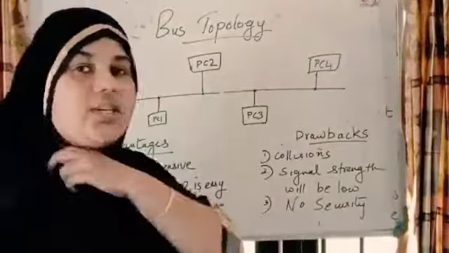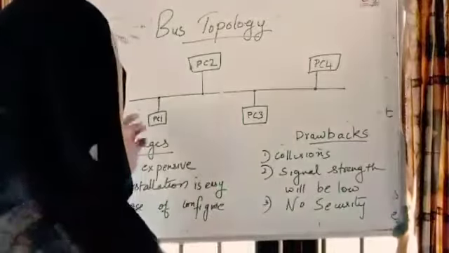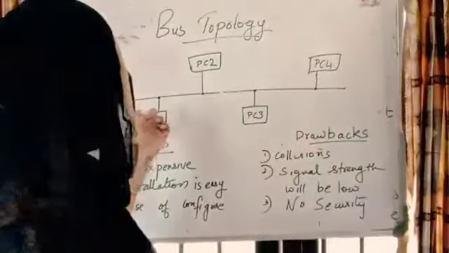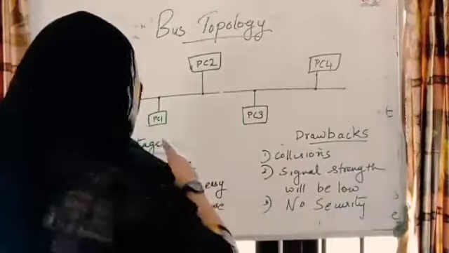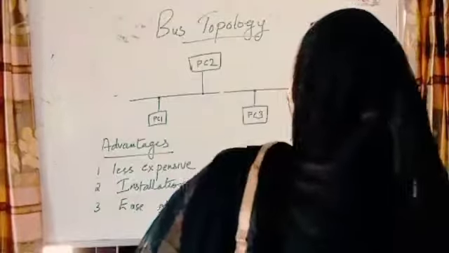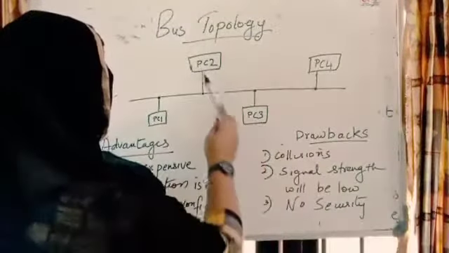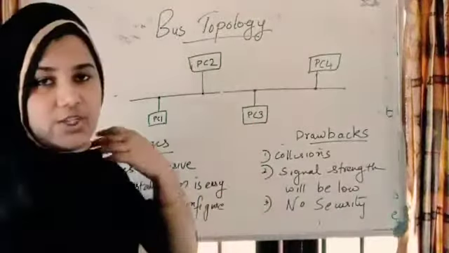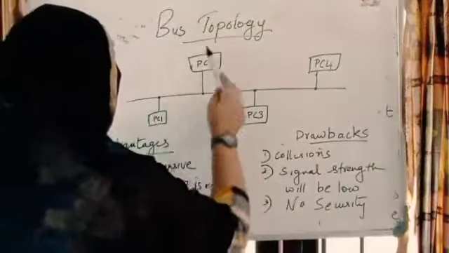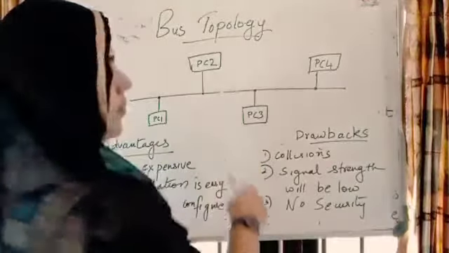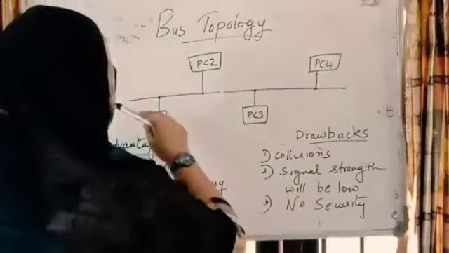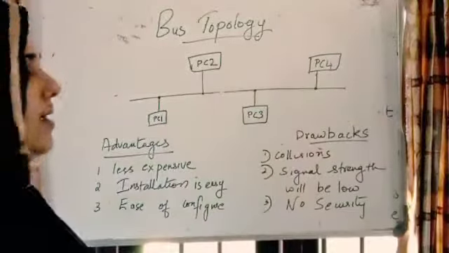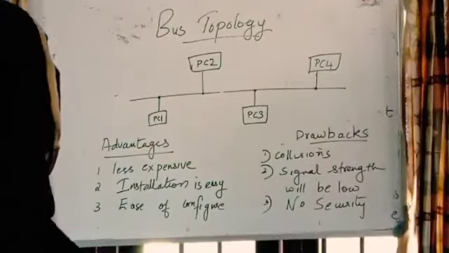Children, we are going to learn bus topology in detail. So see here, one cable. This is a long cable to which computers are connected. What and all computers are connected here? PC1, PC2, PC3, PC4. I connected only 4 computers. So what does bus topology mean? How are the computers arranged? Computers are arranged on a long cable in which 4 computers are connected in order to share resources, data,